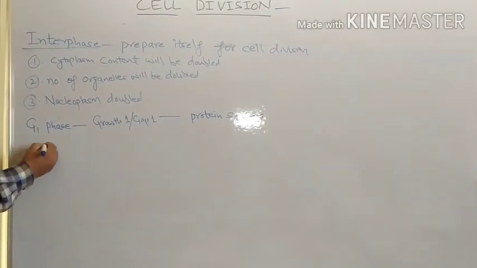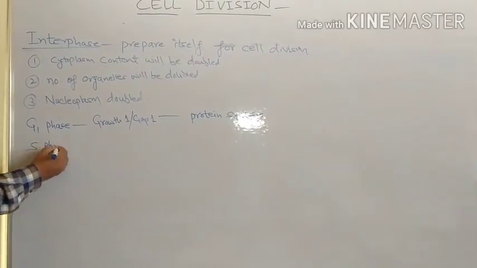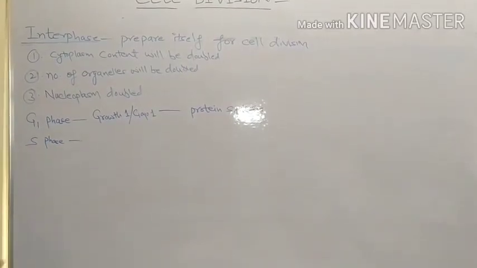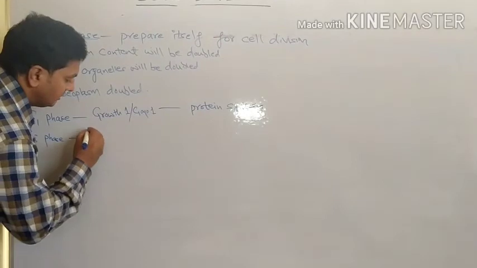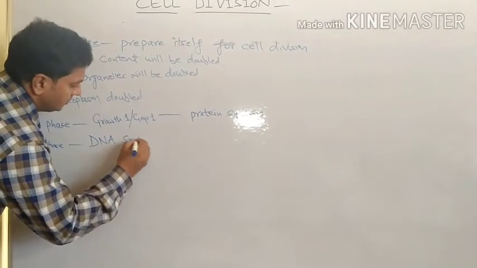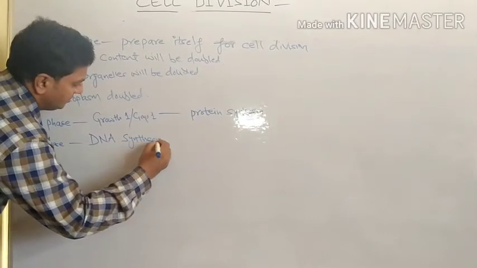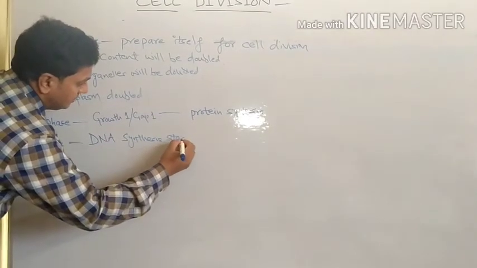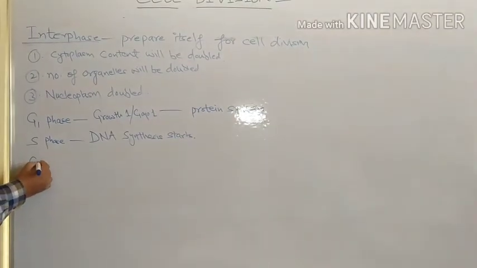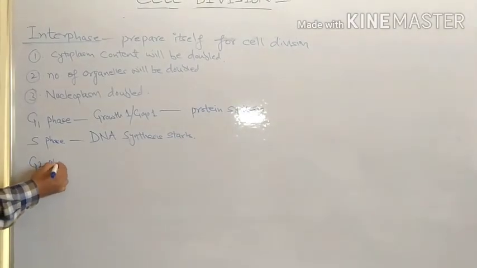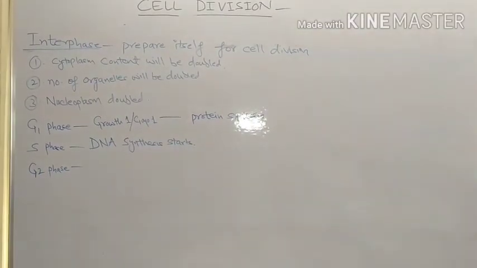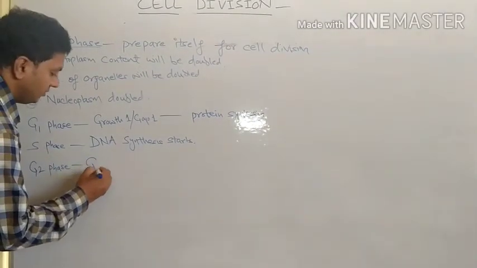Then comes the synthetic phase. In the synthetic phase, DNA synthesis starts. Then comes G2 phase. G2 phase means growth 2 or gap 2 phase.